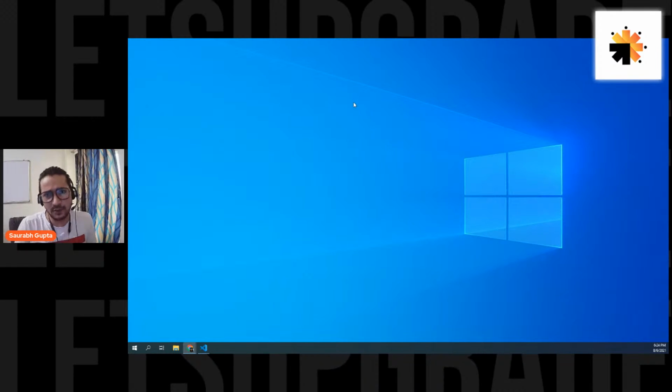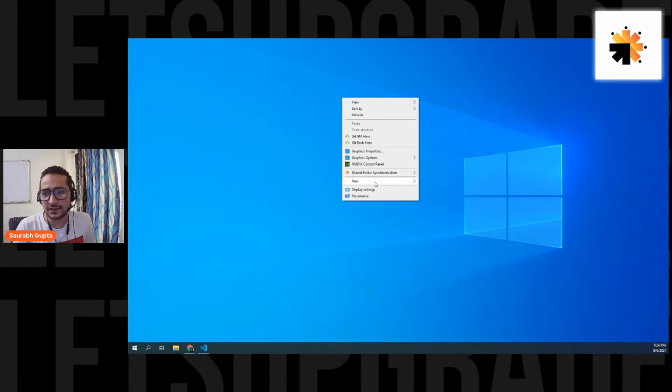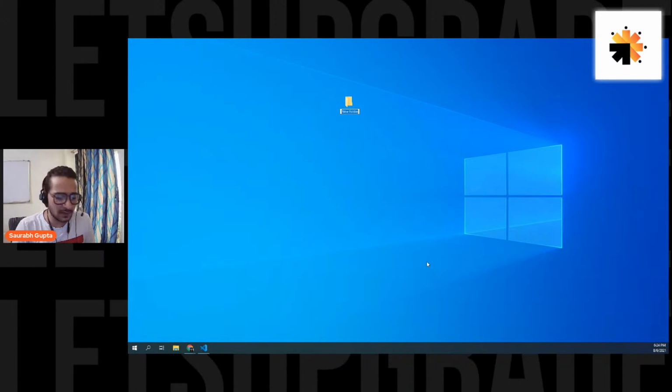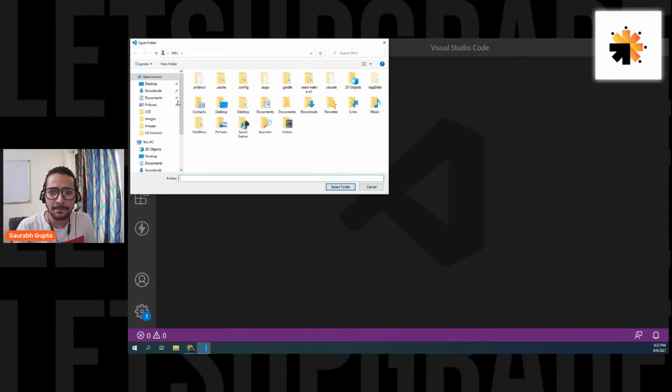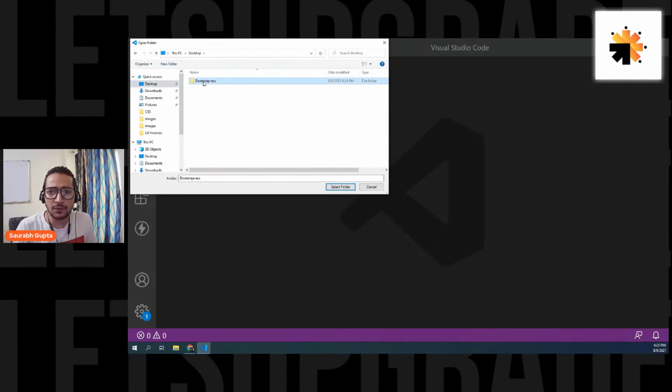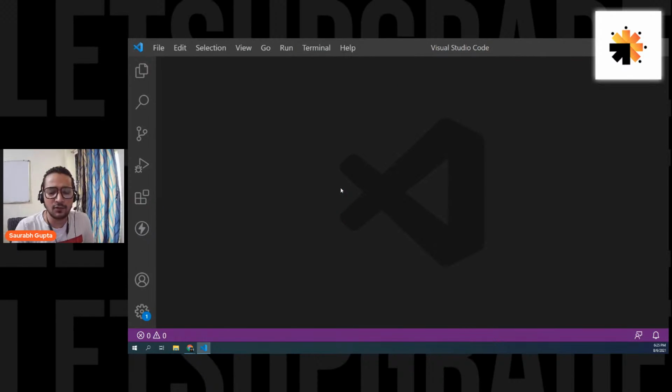So now I'll tell you about the site, don't worry, but let's create a folder where we're going to store our things. So let me create a folder for you. I'm going to name it Bootstrap-essentials. Okay, and let's open that folder in VS Code. So file, open folder. It's on desktop. So here we go, Bootstrap Essentials, and I have opened it.